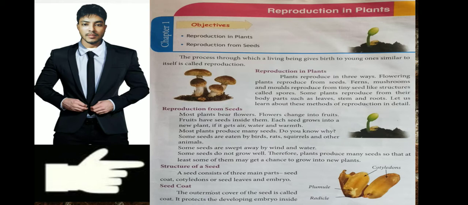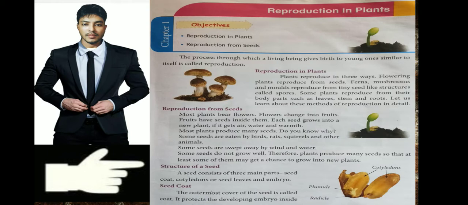And some plants reproduce from their body parts such as leaves, stems and roots. Some plants do not have fruit or seeds. So how will they grow? They will grow with the help of their stem and root. I can give you a good example. You all have seen a rose plant.